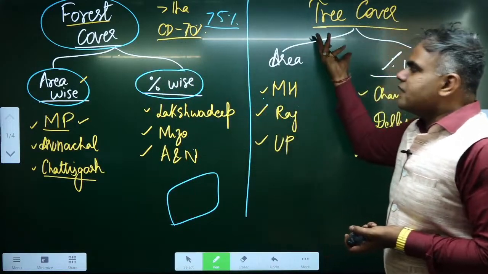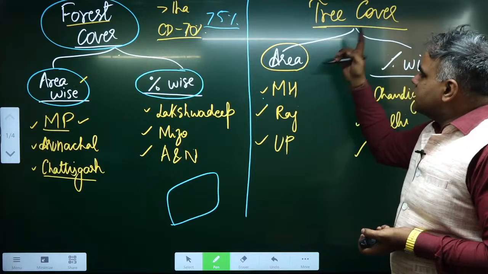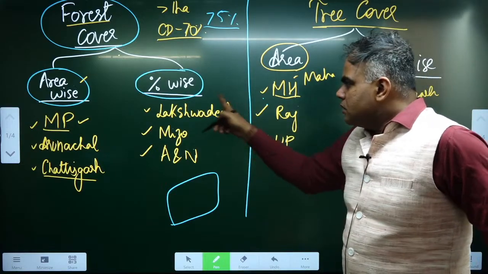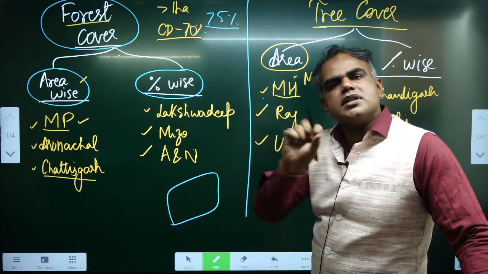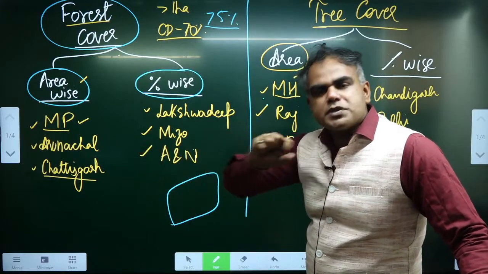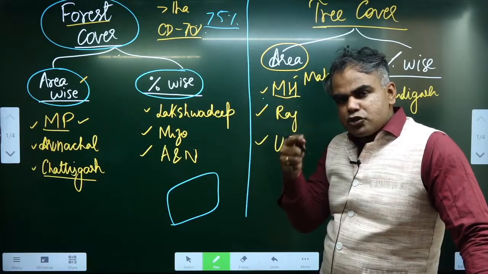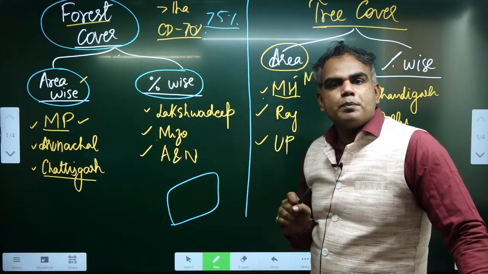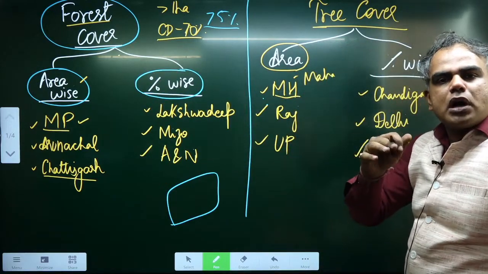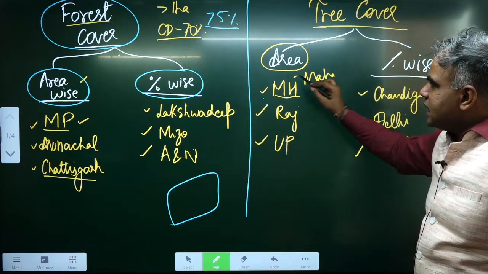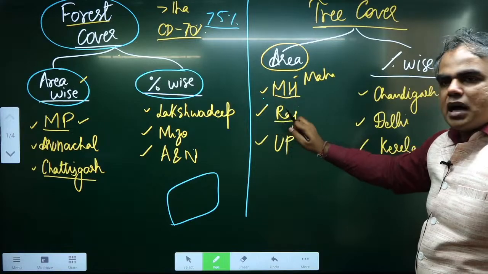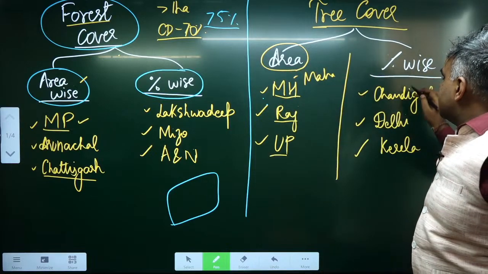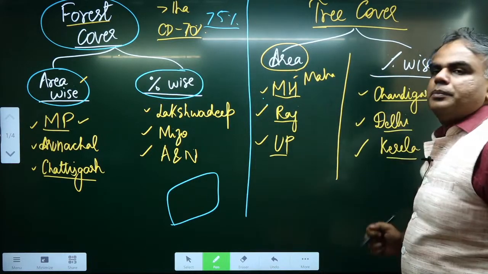Tree cover is less than 1 hectare. Area wise, tree cover maximum is Maharashtra. इसको आप ऐसे भी सोच सकते हो. In many places where there is less development, you will have more forests. जैसे छत्तीसगढ़ में a lot of tribal groups are there, but in areas where there is a lot of development, like Maharashtra, a lot of forests have been cut. But a lot of trees will grow in different areas, maybe around malls, around different localities. So Maharashtra is leading area wise, followed by Rajasthan, followed by Uttar Pradesh. Percentage wise, you have Chandigarh, Delhi, and Kerala.